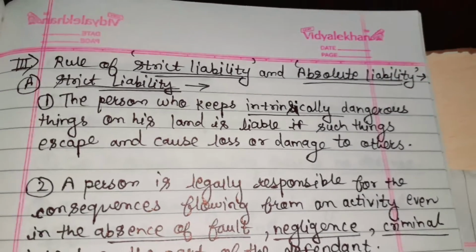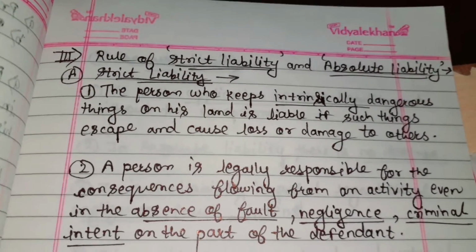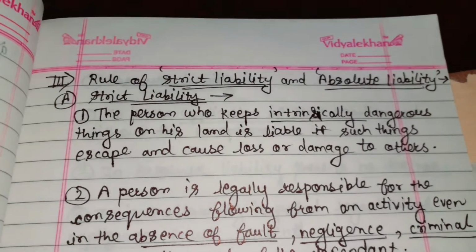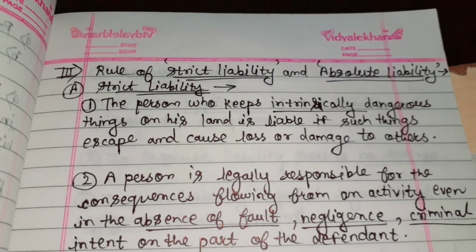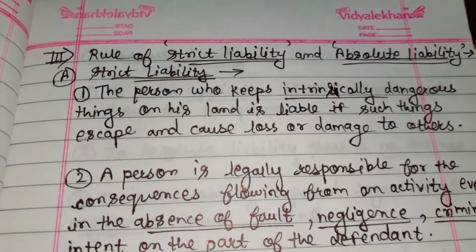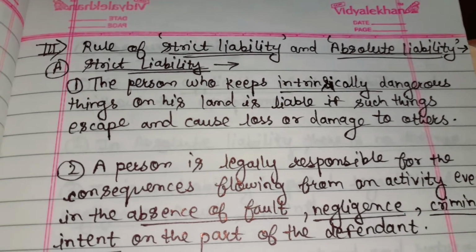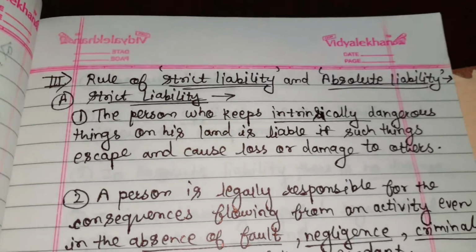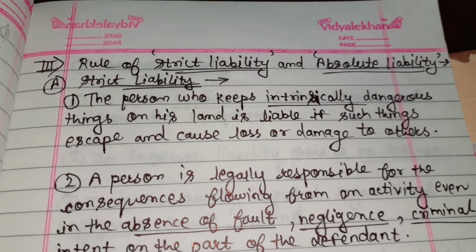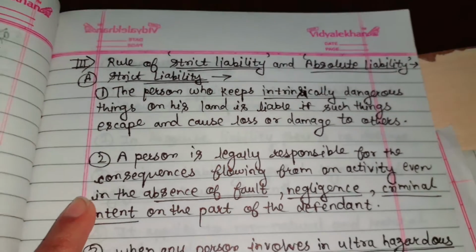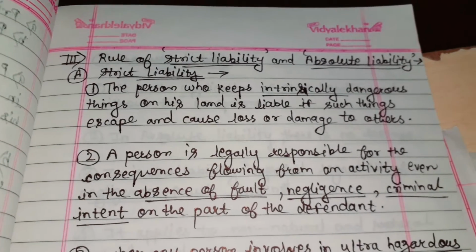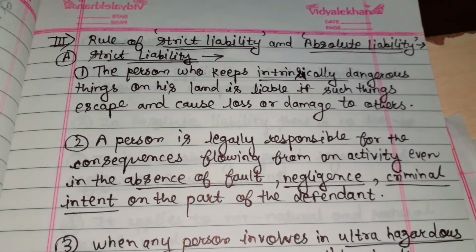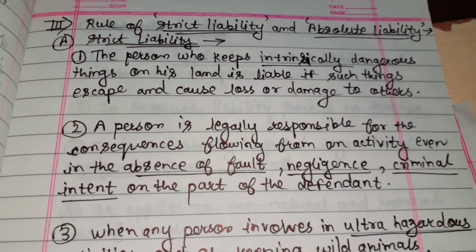Strict liability: the person who keeps intrinsically dangerous things on his land is liable if such things escape and cause loss or damage to others. It means those things which are dangerous in nature, and if such things escape or cause loss or damage to others, then the person who is keeping such dangerous things will be liable. A person is legally responsible for the consequences flowing from an activity even in the absence of fault, negligence, or criminal intent on the part of the defendant.